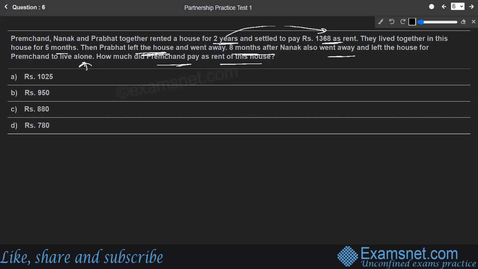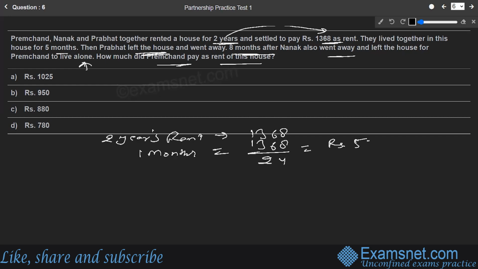So 2 years rent they give as 1368. What should be 1 month's rent? 2 years have 24 months in it. So 1 month rent should be 1368 divided by 24, which gives us rupees 57. So that is going to be 1 month's rent. That can be distributed between two partners, three partners, or can be paid by only one resident itself.